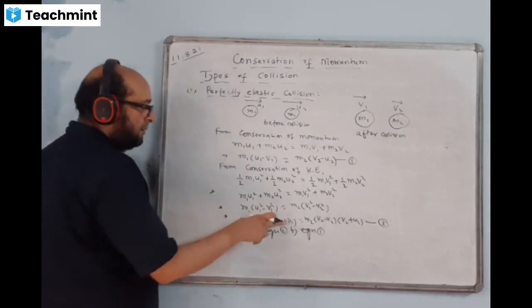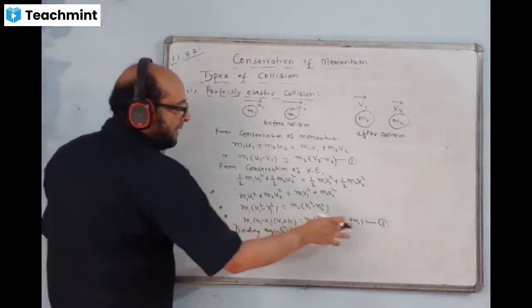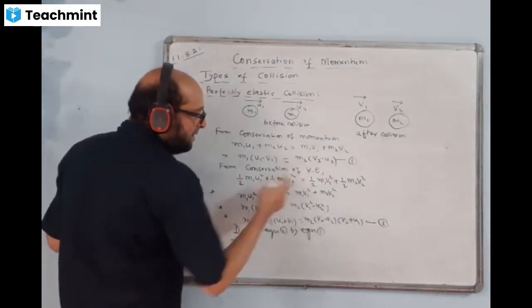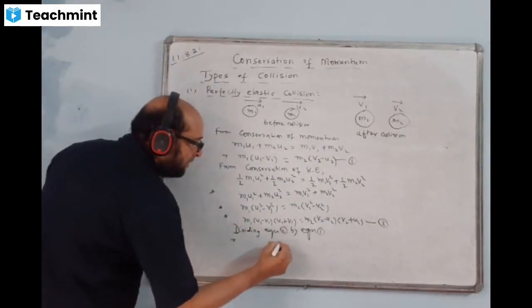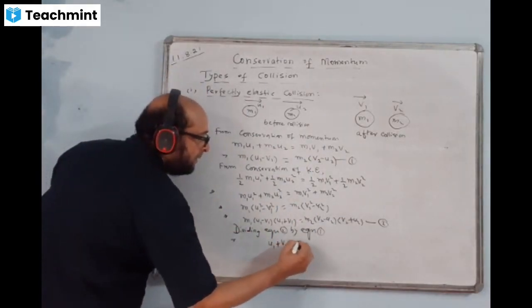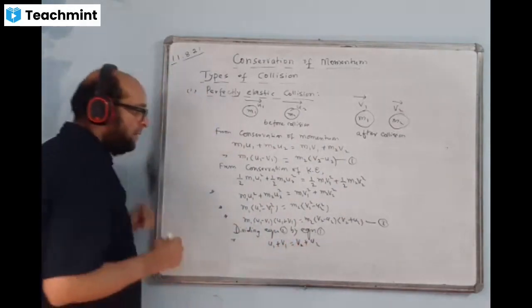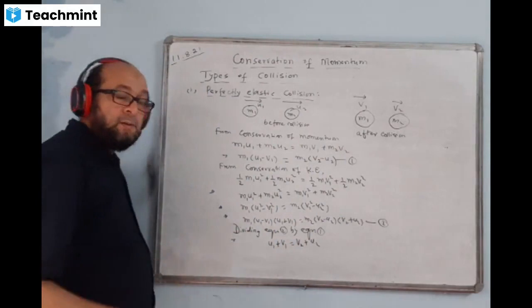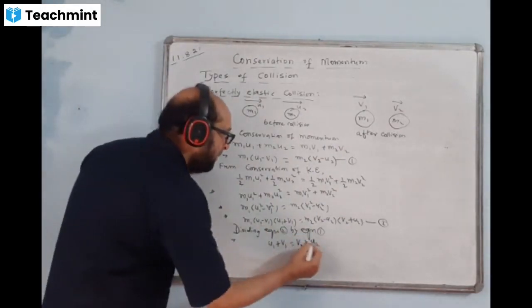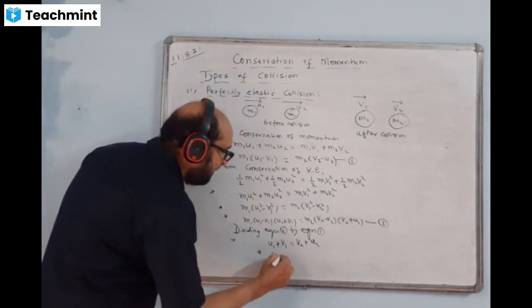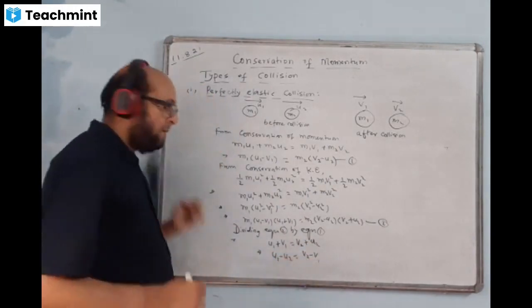If you divide the entire thing, this divided by this gets cancelled. On the right hand side, what is cancelling? This thing is getting cancelled. What is left over? u1 plus v1 is left over here, and on that side v2 plus u2 is left over. Am I right or wrong? Please check. Correct. I'll write it like this: u1 minus u2 is equal to v2 minus v1.